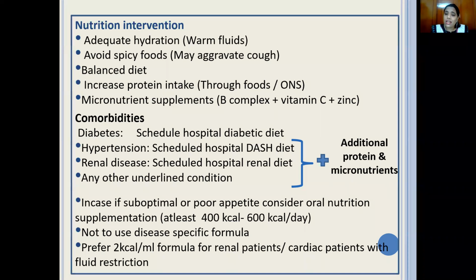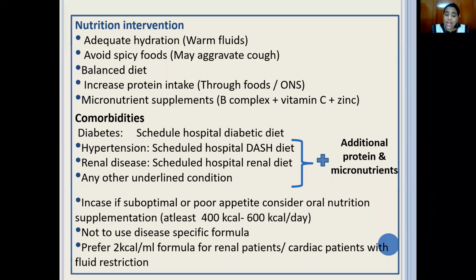And if there is any other underlying condition, treat it. But to that, we need to add additional proteins and additional micronutrients. Now, at any point of time, if the patient has dyspnea on exertion, and complains of poor appetite or is not able to eat normal chapati, vegetable, rice, etc., the change you need to do is change the consistency of the food to soft meal.